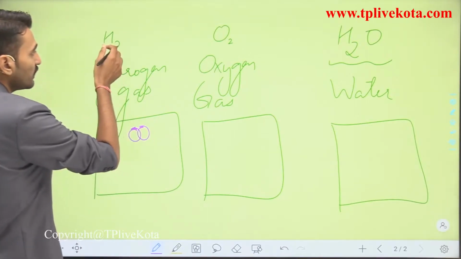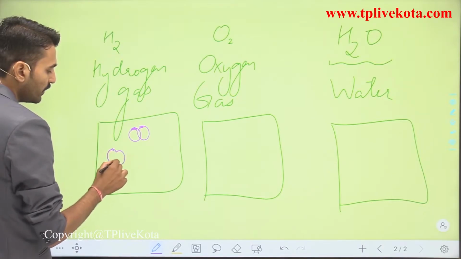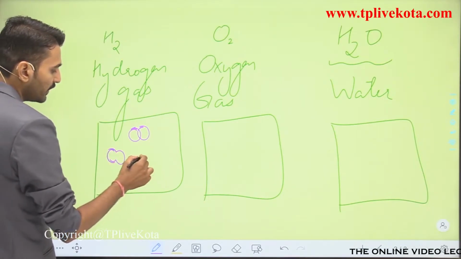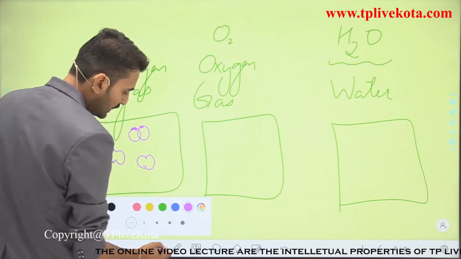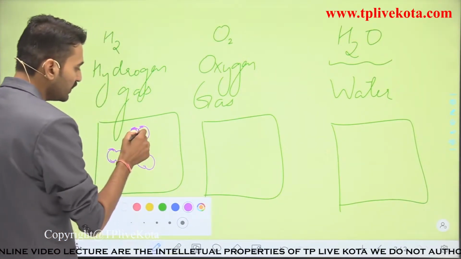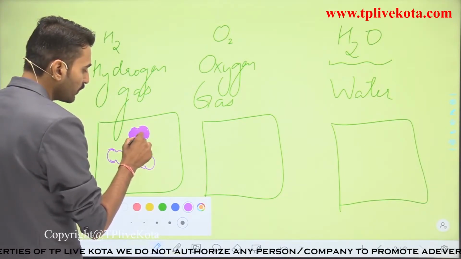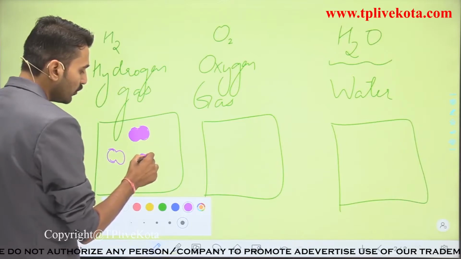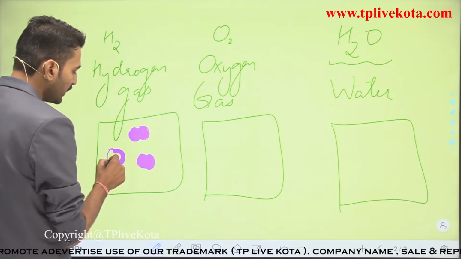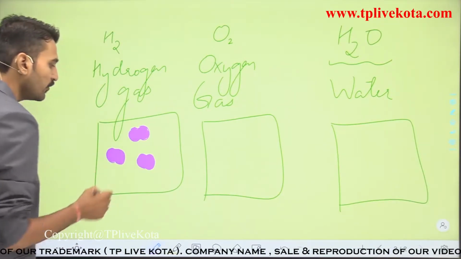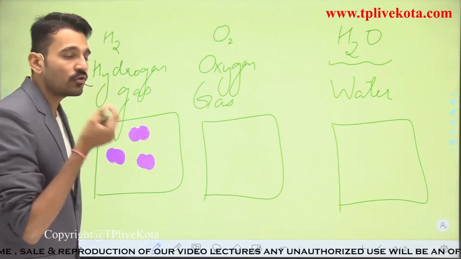So here this H2 will form a structure like this. Here I am forming another particle, and another, and like that. Students, you can clearly see that these are the particles of hydrogen, where each particle has two atoms of hydrogen.